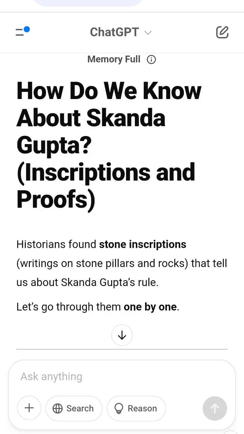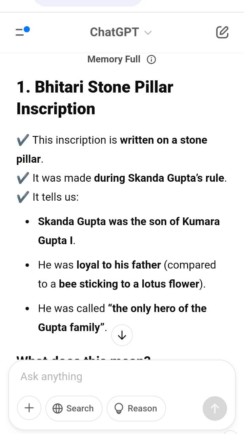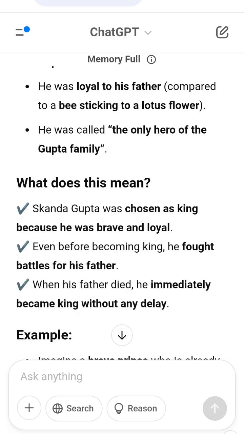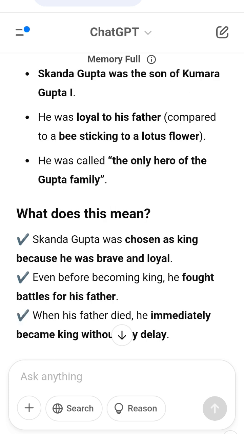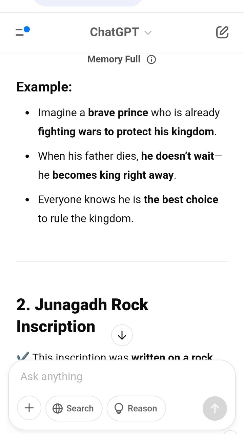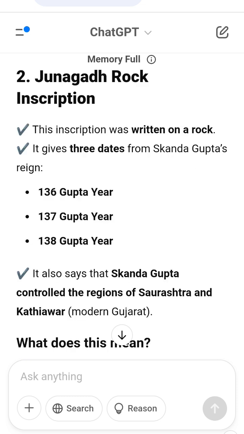6. Kaushambi inscription. Found on a statue showing Lord Shiva and Goddess Parvati. It is from the year 139 Gupta era. It was made by a local ruler named Maharaja Bhimavarman. This shows that Bhimavarman was a small king under Skandagupta's rule. Example, imagine a big emperor, Skandagupta, ruling over many small kings. One of the small kings makes a statue and writes about it. This proves that he respected and obeyed the emperor.